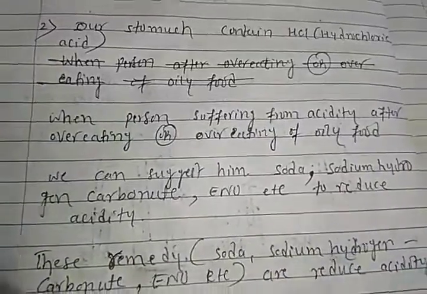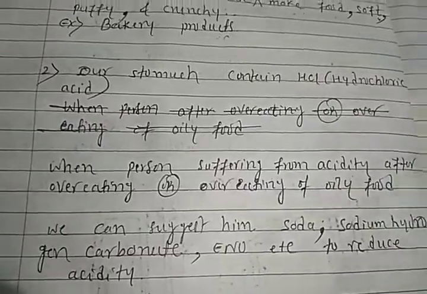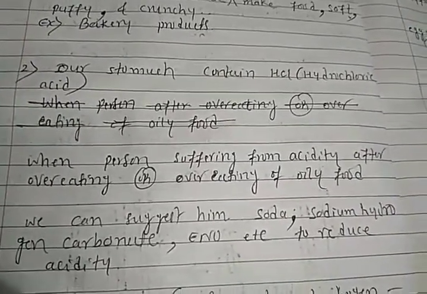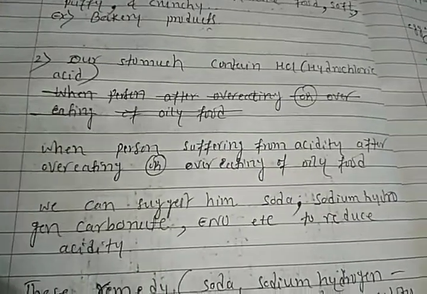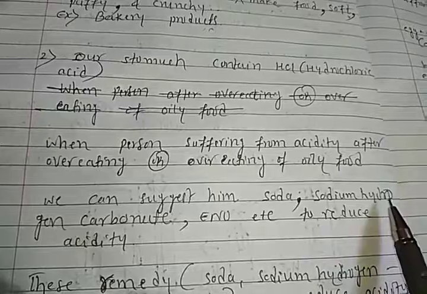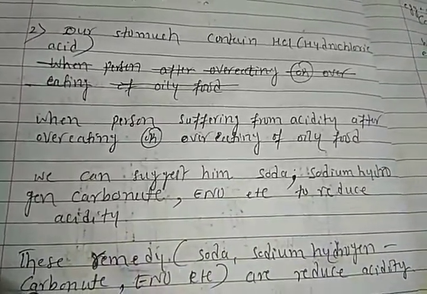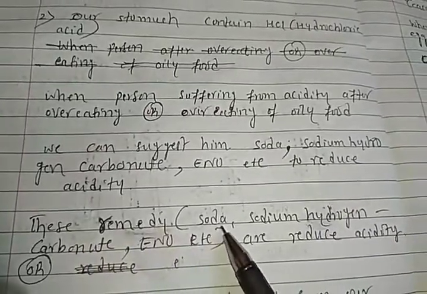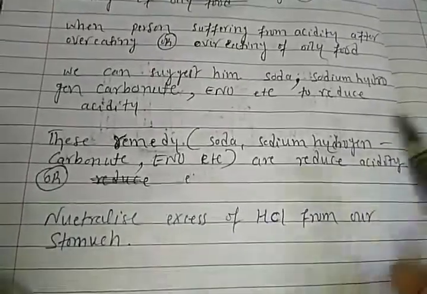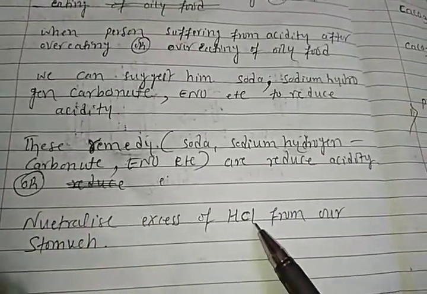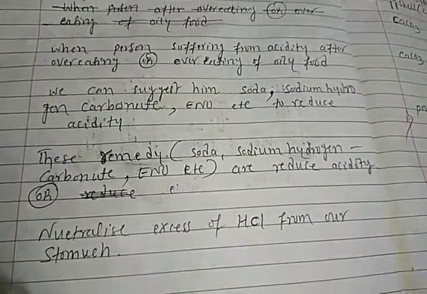to reduce acidity. Why do we suggest it to a person who is suffering from acidity after eating oily food or overeating? We suggest either soda water, lemon juice, sodium bicarbonate, sodium hydrogen carbonate or ENO because it reduces the acidity. Students, this remedy, soda, sodium hydrogen carbonate or ENO etc., reduces acidity or neutralizes the excess HCl in our stomach.